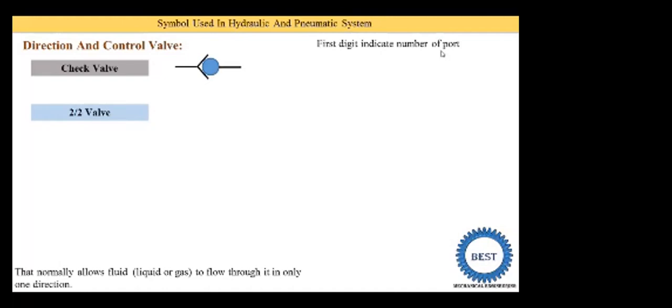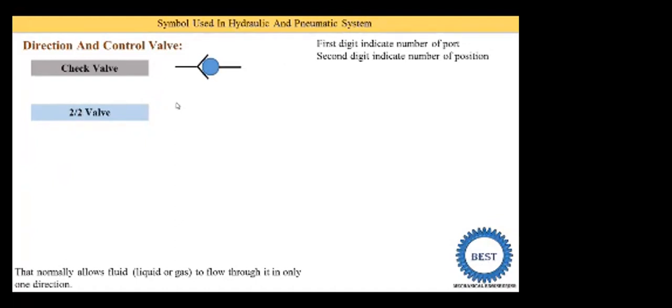The first digit indicates the number of ports, and the second digit indicates the number of positions. Number of positions means in this directional control valve two positions are possible, because here the 2 is written.